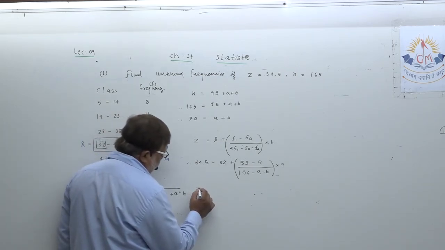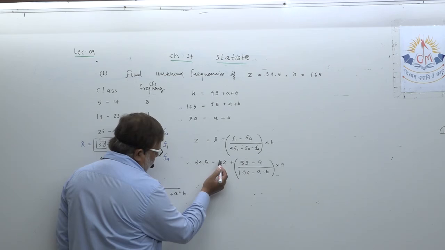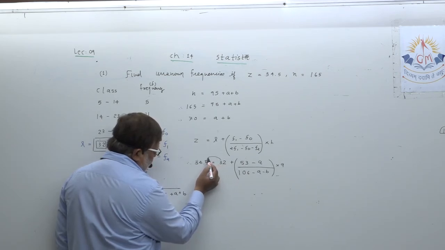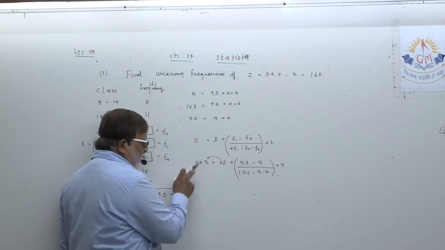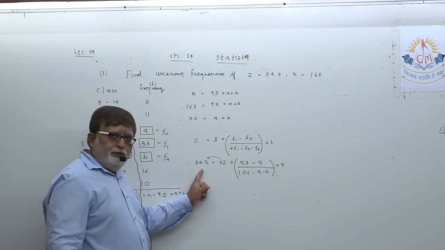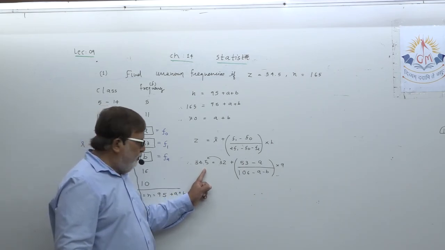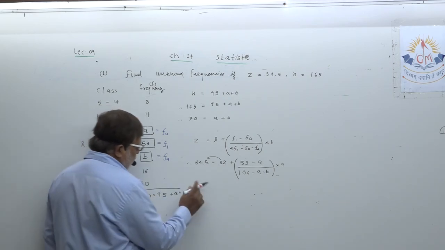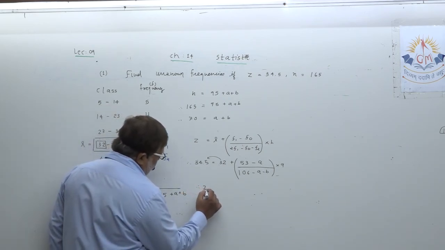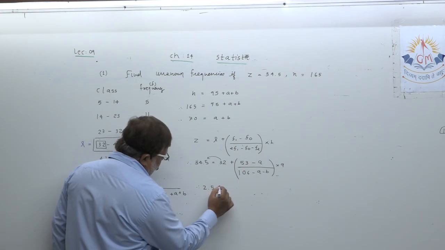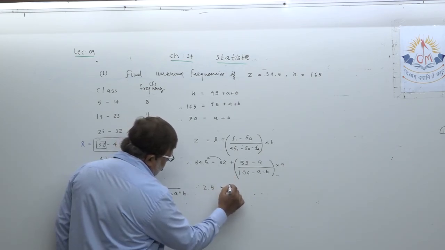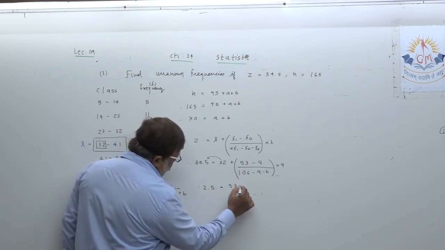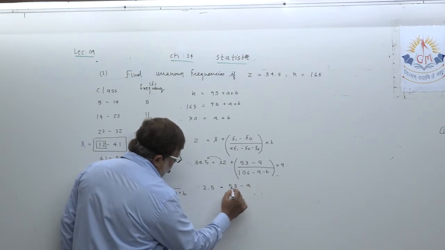Next step, dear student, just transfer this here. Try to understand: 34.5 minus 32, that is 2.5, equal to 53 minus A.